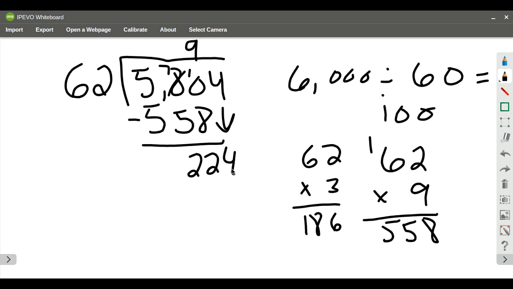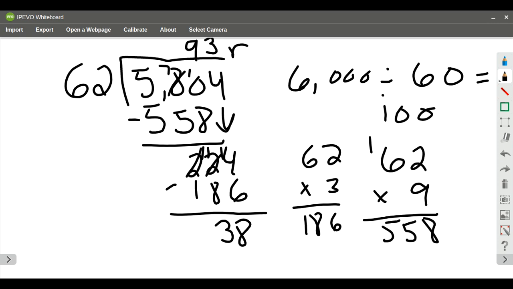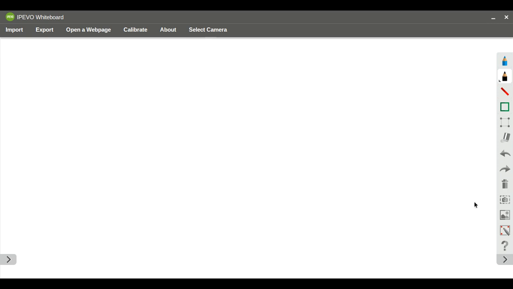So it's going to go in there 3 times, and I have 186, and I'm going to subtract. I'm going to regroup. 14 subtract 6 is going to be 8. I'm going to regroup. 11 subtract 8 is going to be 38. I don't have anything else to bring down, so my answer is going to be 93, remainder 38. So my answer is reasonable because it is near 100.